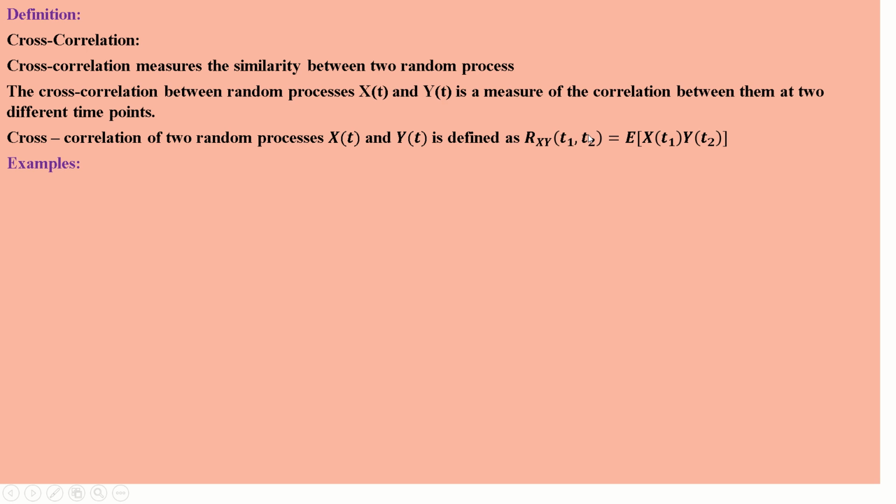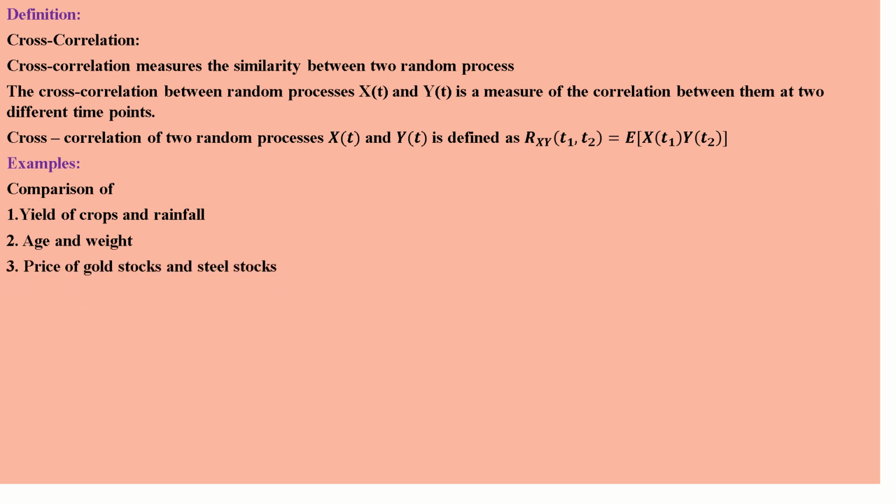Some examples: a comparison of yield of crops and rainfall, age and weight, price of gold stocks and steel stocks, two independent signals.